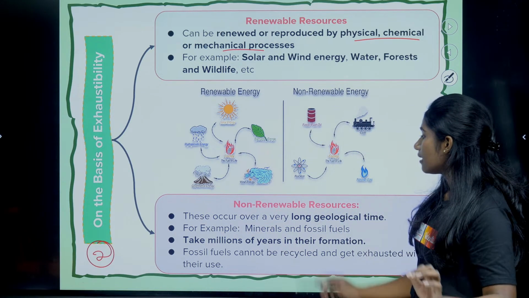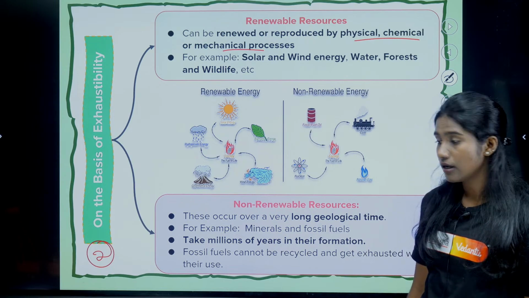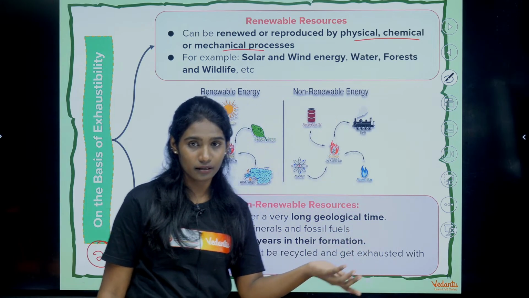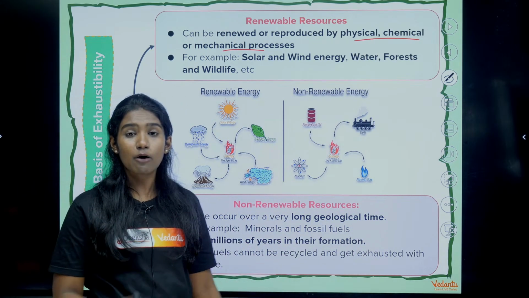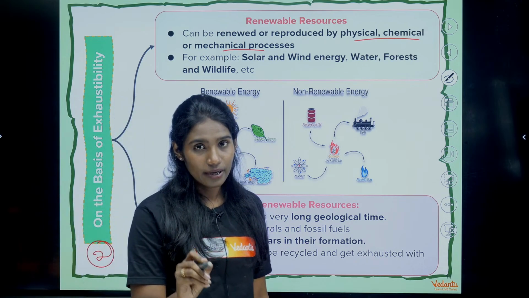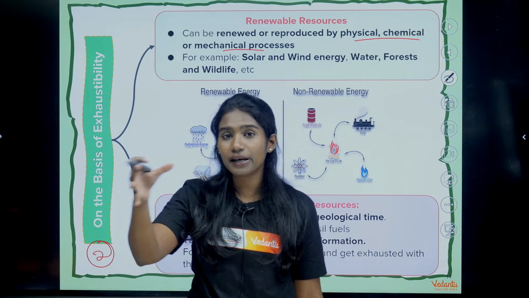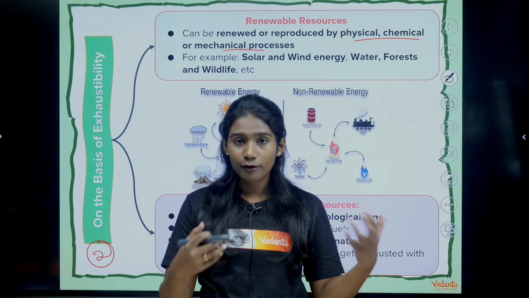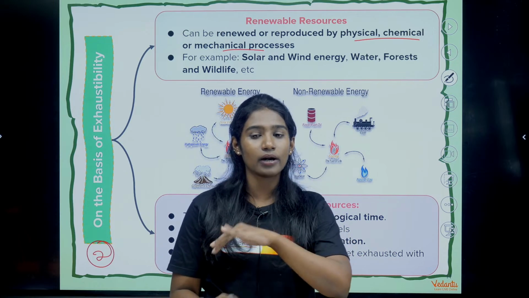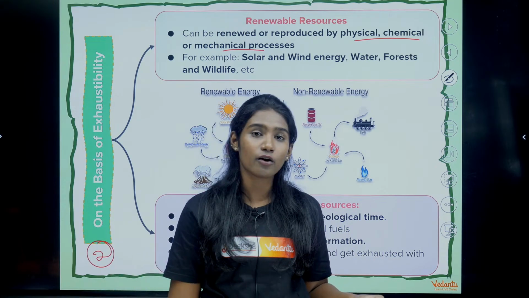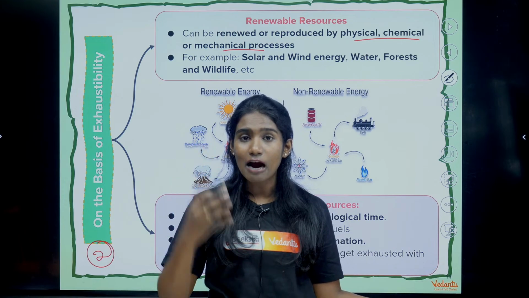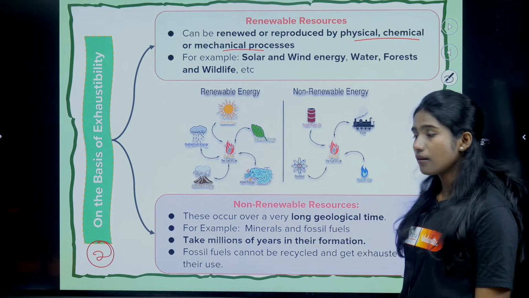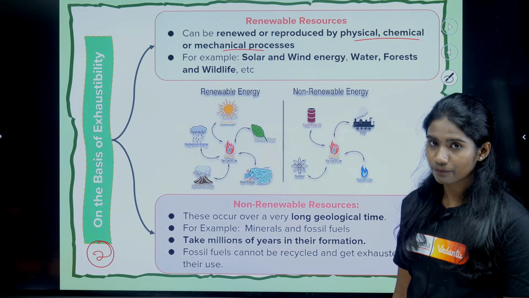On the other hand, the second one is non-renewable resources. So these are the resources which cannot be produced again and again. That's why it is non-renewable. Now I gave you the example of coal, right? And I told you that coal takes billions of years for its formation, right? So now there is coal, and if we finish off that petroleum, coal, everything, then the next generation will not have coal and petroleum, right? They will have to wait for billions of years for its formation. So that is also an example of non-renewable resources, right?